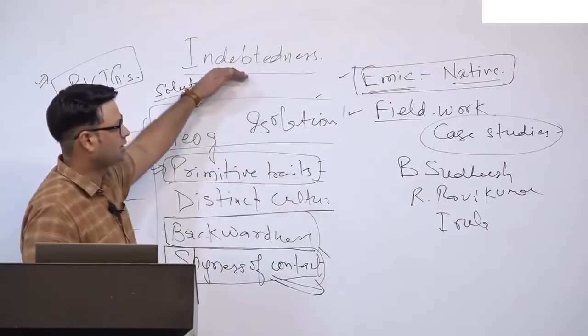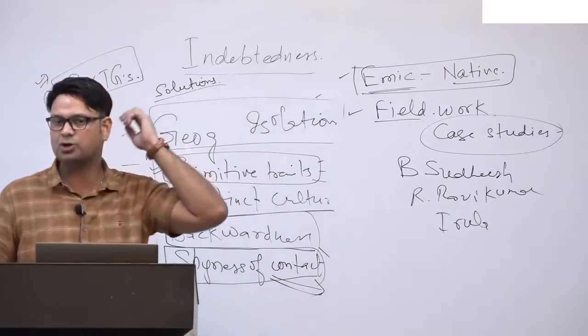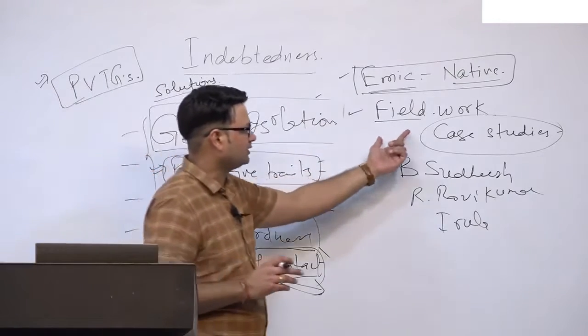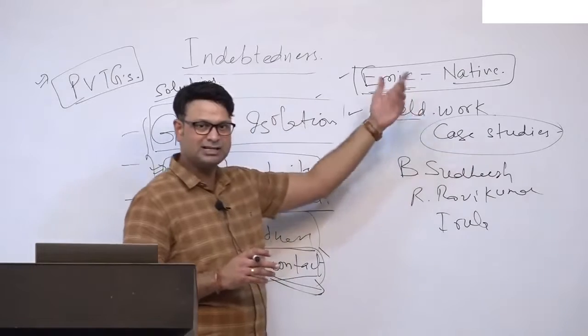There are other case studies in which you can quote. I will come to this topic very soon, when we discuss it. So these field work and case studies you can quote at multiple levels.